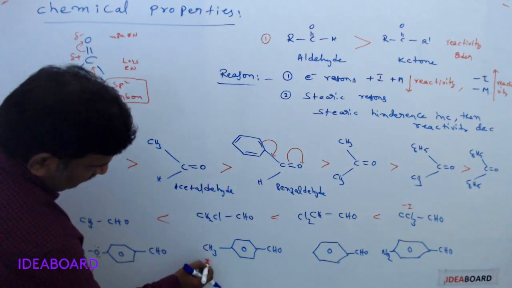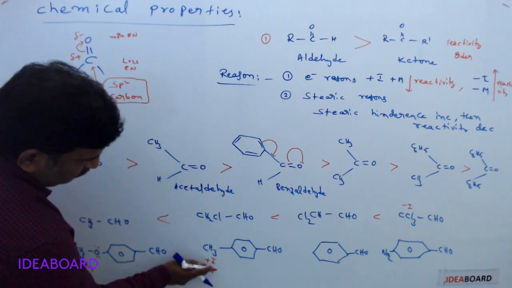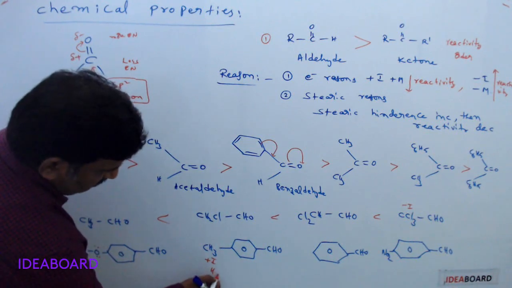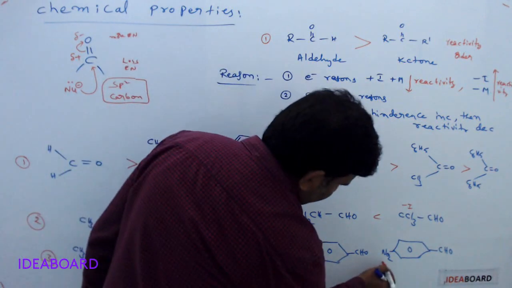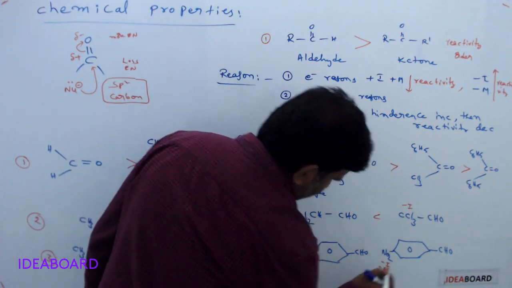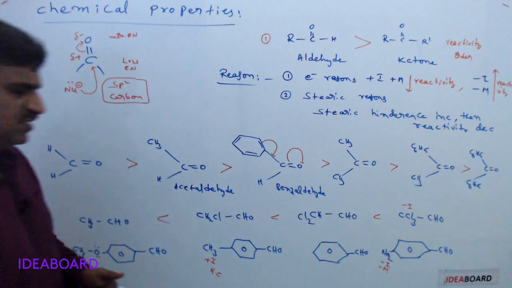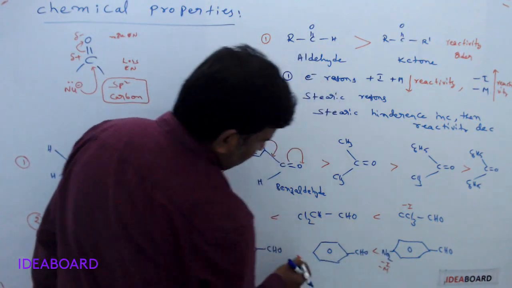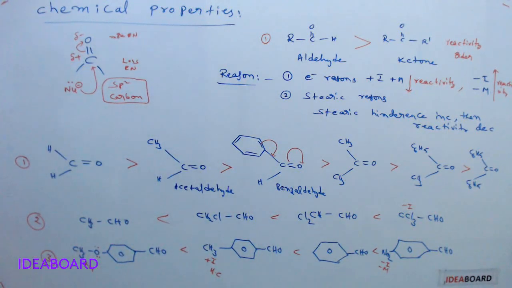Next, a +I effect is present and hyperconjugation is also present, or we can directly write H. Hyperconjugation effect is present, and here there are no groups on it. This is a -I, -M group. Please remember, because of the -I, -M effect, it has the highest reactivity. Next, this one has no groups, this is +I, and this is the +M group. So this is the reactivity order of different aldehydes and ketones. Please remember, and in the next class we will see the reactions.